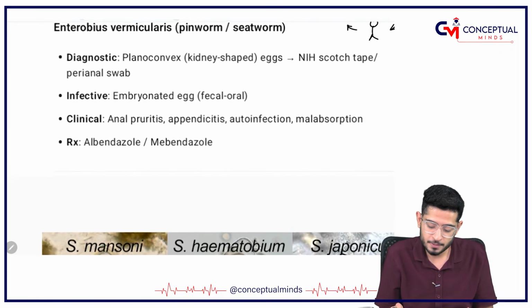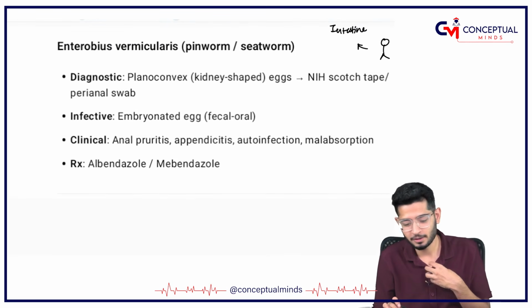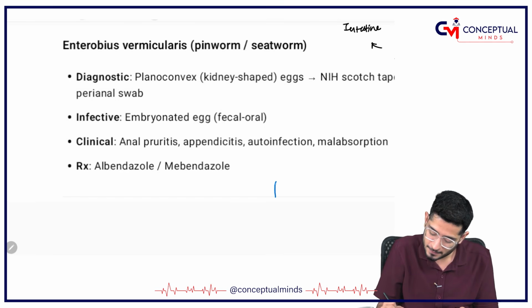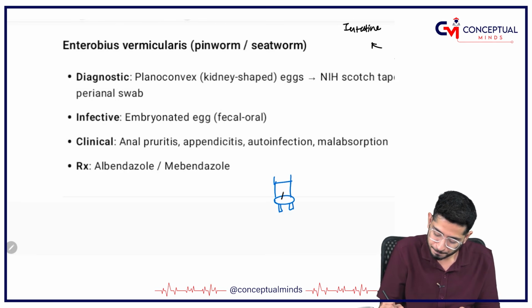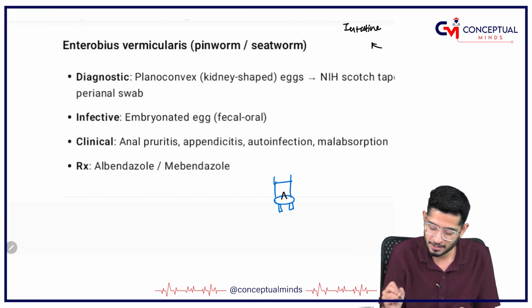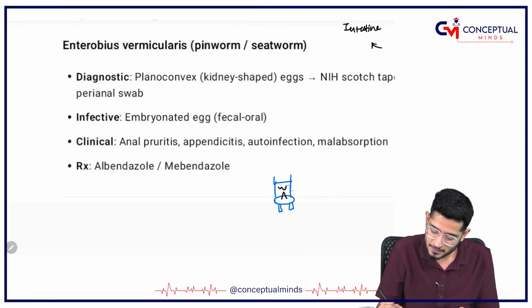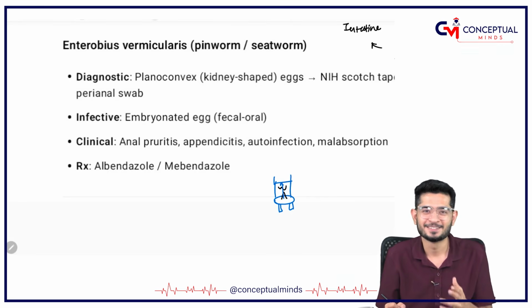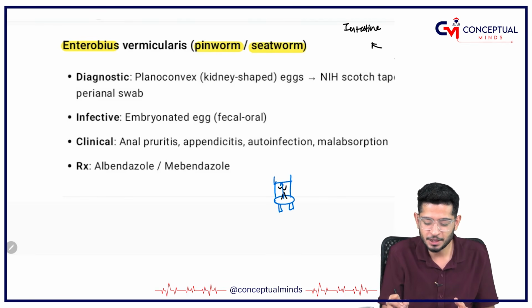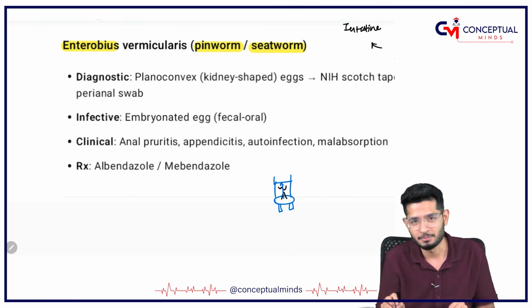Coming on to Enterobius vermicularis, this is very important and one of my favorites. So this we used to do. For example, this is a chair on which my friend was supposed to sit. So I put a pin there. I am putting a pin on his seat. Whenever he sits here, the pin is going to enter. Oh my God. So Enterobius means enter, pinworm, seatworm. This you have to remember.